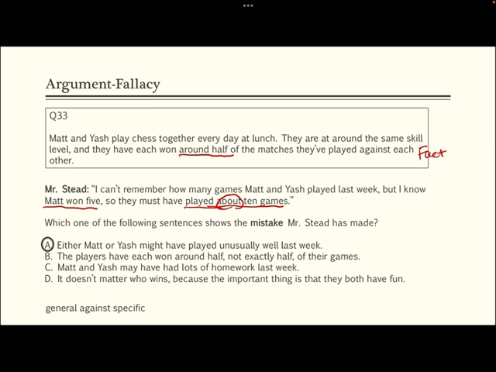Let's take another example. If I toss and the first one is a head, can we guarantee that my next one will be a tail for sure? Because it's 50-50, so when I get a head, the next one I should get is a tail. It's not right. Obviously it's not right.